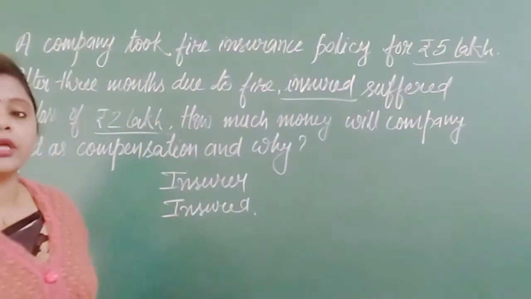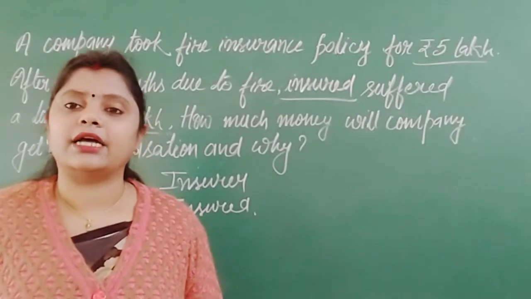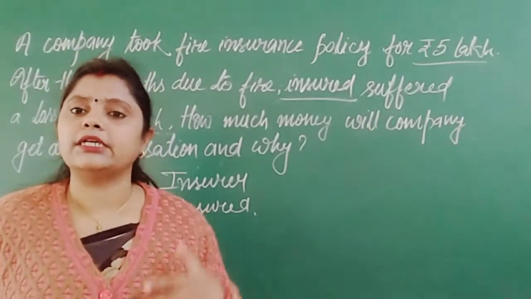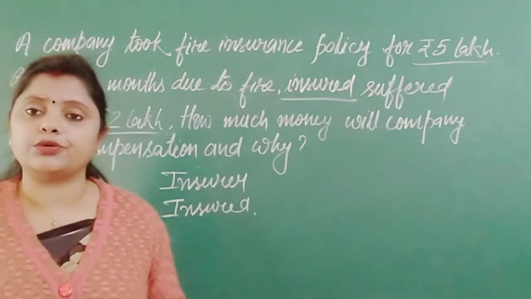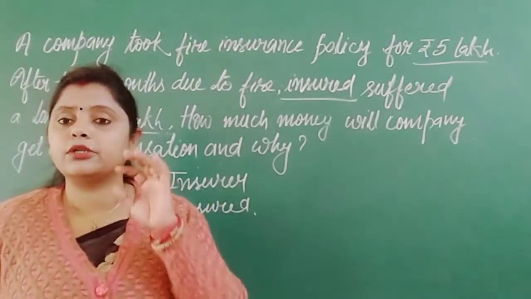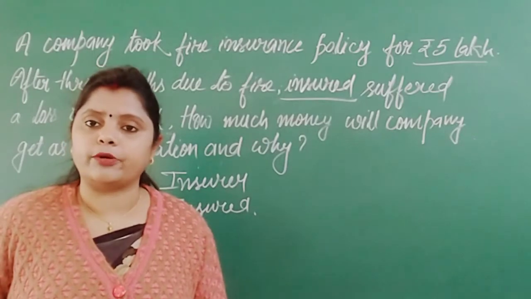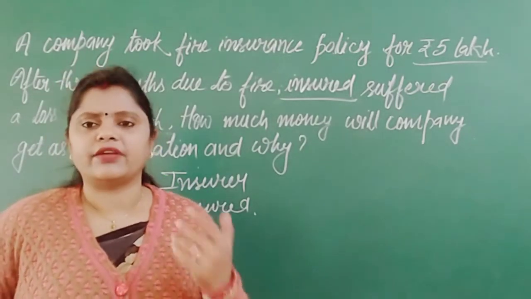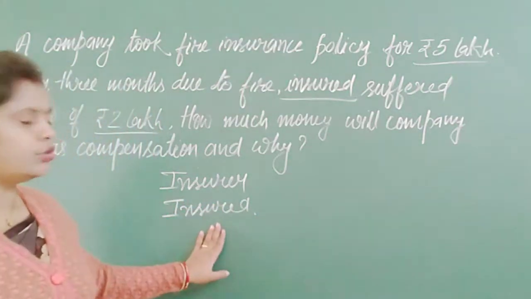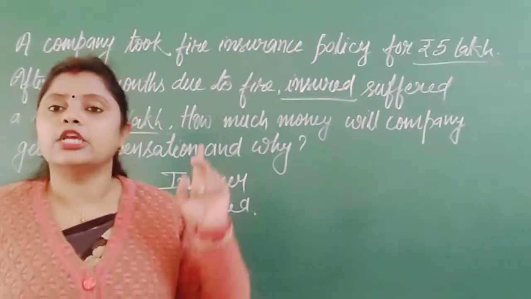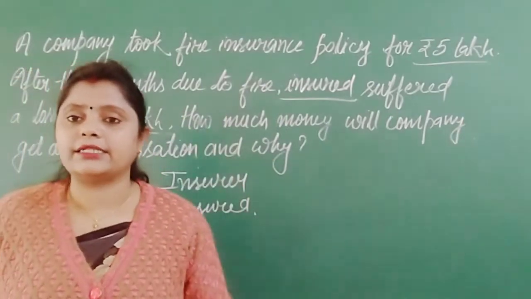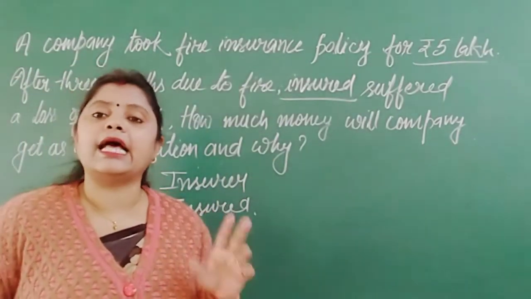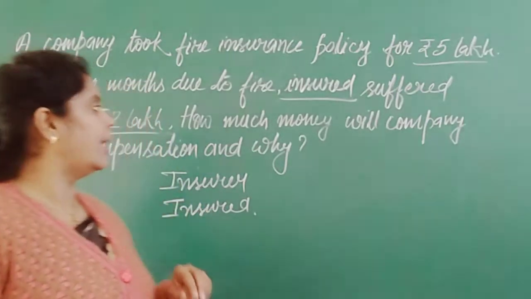The insurer is none other than the insurance company, which is giving us the policy. The insurance company will be termed the insurer, and the insured is the person who has taken the policy for his property, who needs the protection for the property or the life. So insured and insurer are the two parties. Here the insured, the person who has taken the policy, has suffered a loss of rupees 2 lakh.